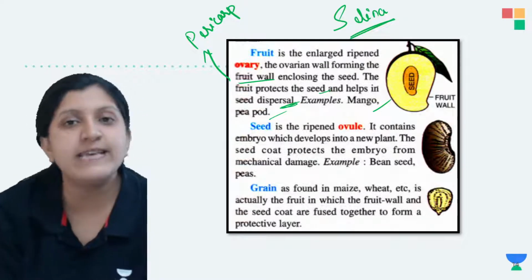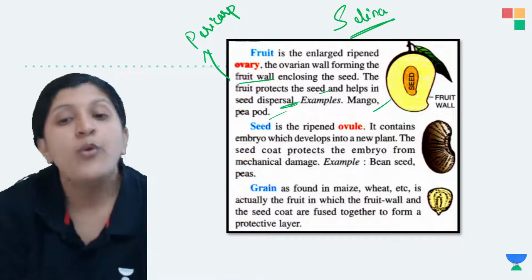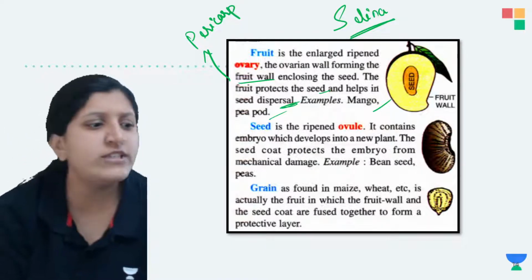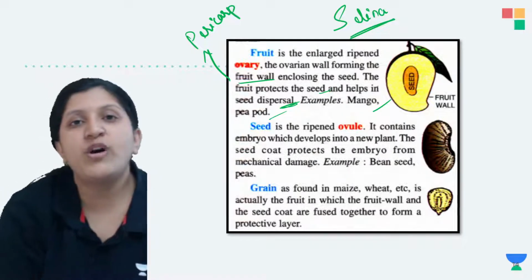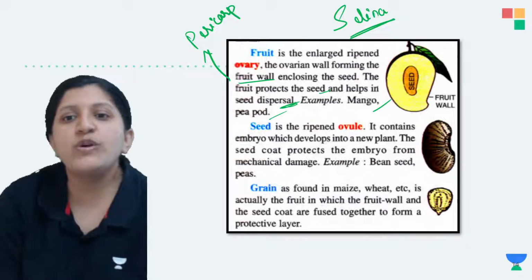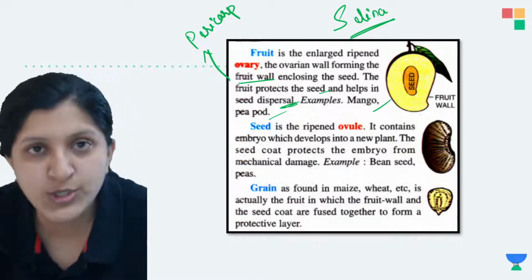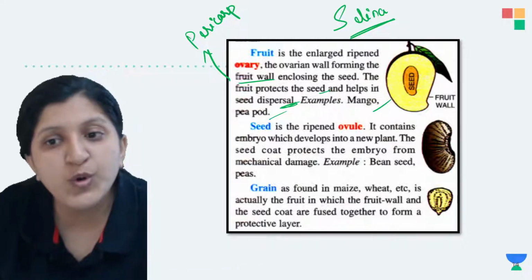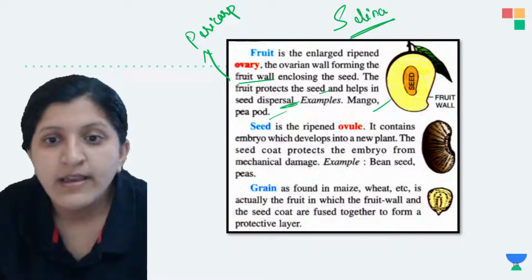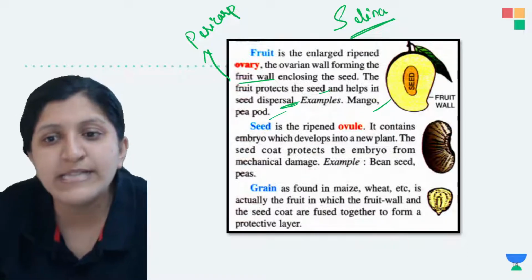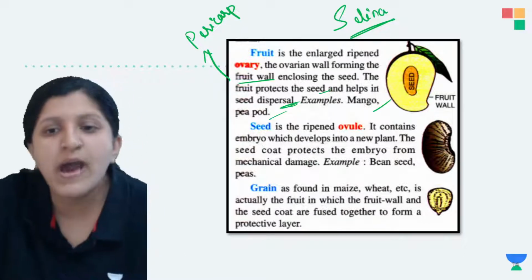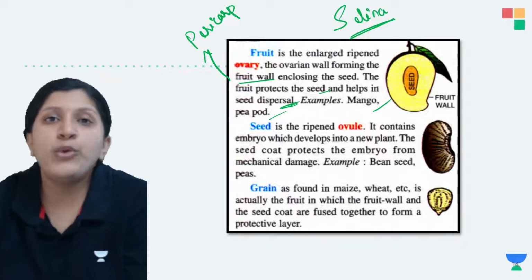Now the seed is actually a ripened ovule which contains the embryo. The embryo will have tissue for the plumule formation and the radicle formation. The embryo develops into a new plant, and the seed coat protects the embryo from mechanical damage. Bean seed and peas are given as examples. Then there is a grain, as found in maize, wheat, etc.